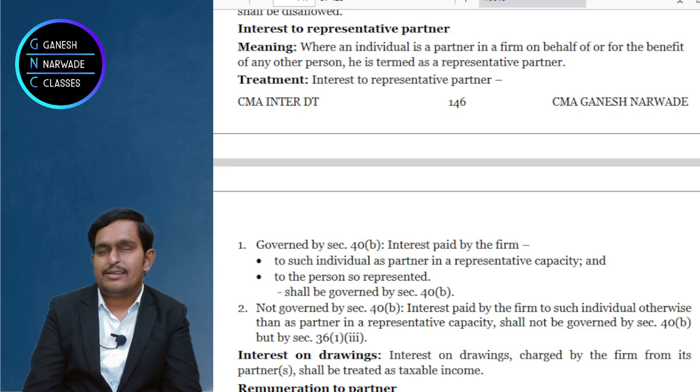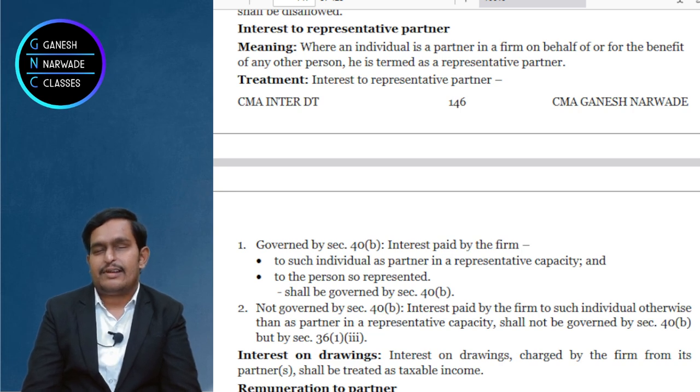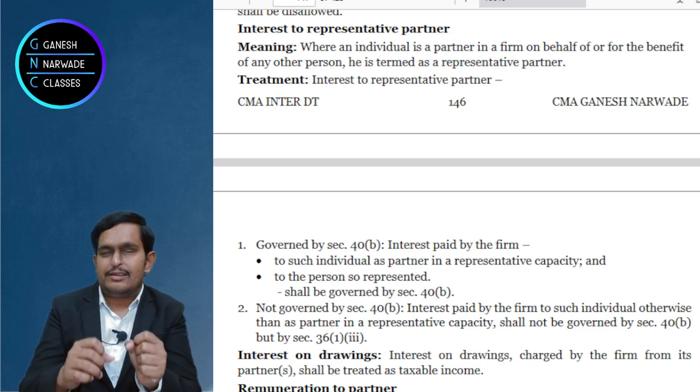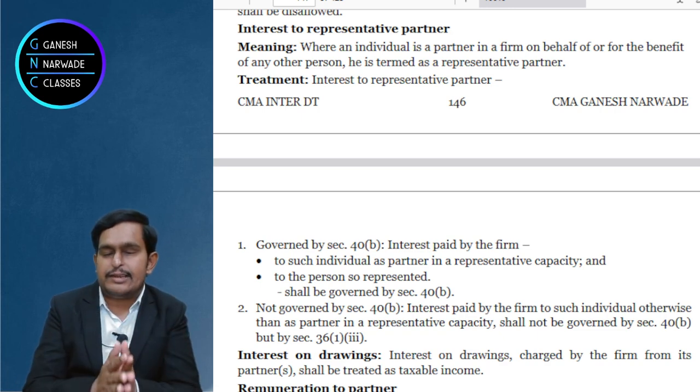Because they are companies, they are artificial persons. So to represent Tata Sons and Reliance Industries, there should be some individuals. Those individuals are called representative partners. Reliance will appoint one individual, Tata will appoint one individual. These two become representative partners.